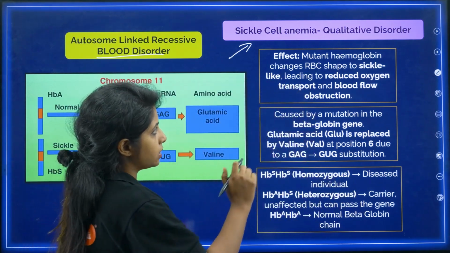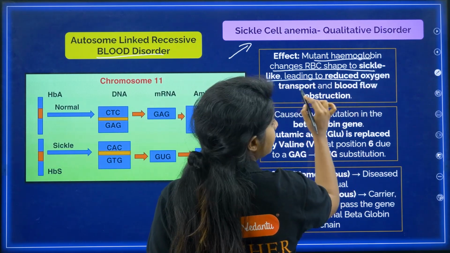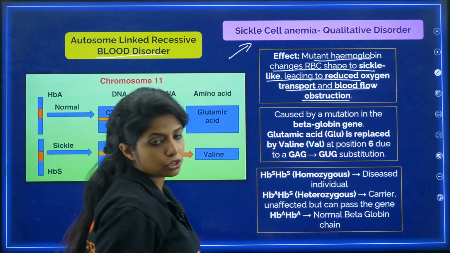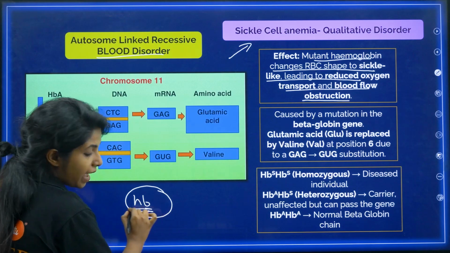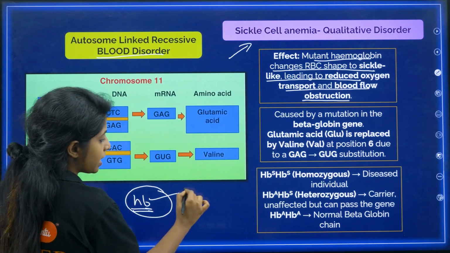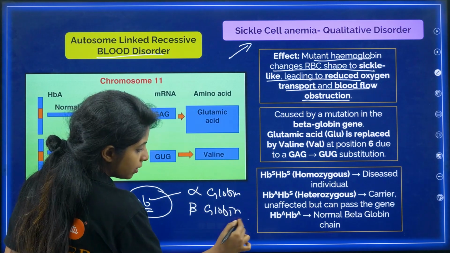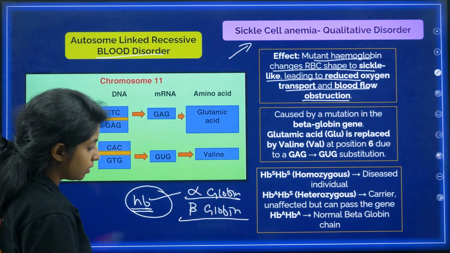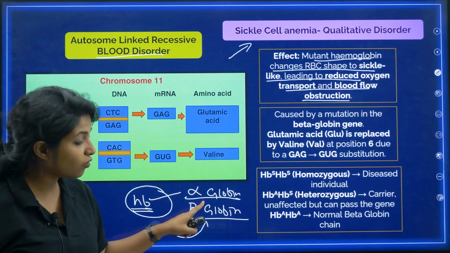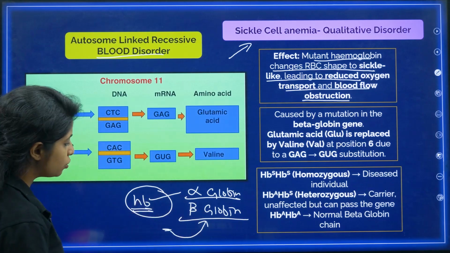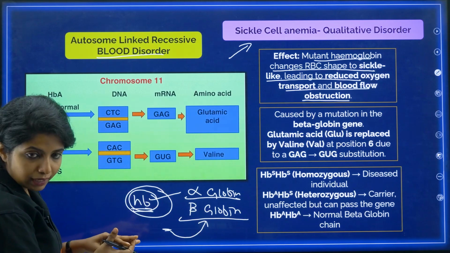So, the effect is mutant hemoglobin changes RBC shape to sickle cell, leading to reduced oxygen transport and blood flow obstruction. In the RBC you have a pigment that is hemoglobin, and hemoglobin is made up of different proteins, that is alpha globin chain and beta globin chain. In sickle cell anemia, the gene that codes for beta globin is affected, which means you are indirectly affecting the HB, that is hemoglobin. The structure of hemoglobin is basically affected, my dear children.